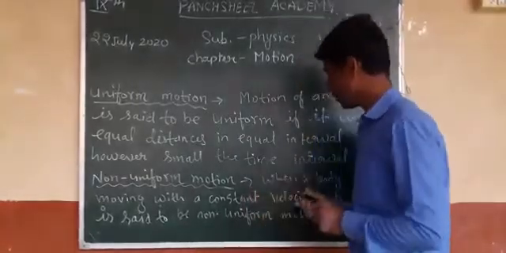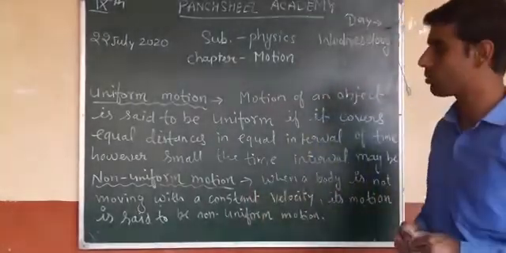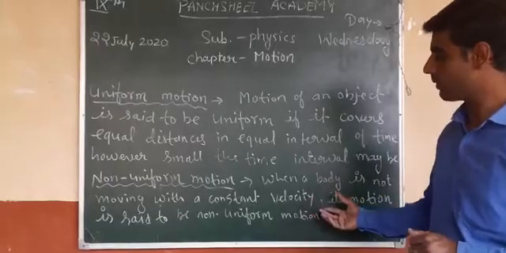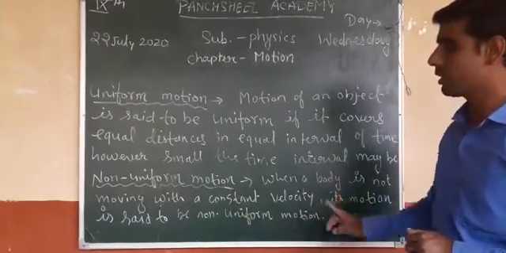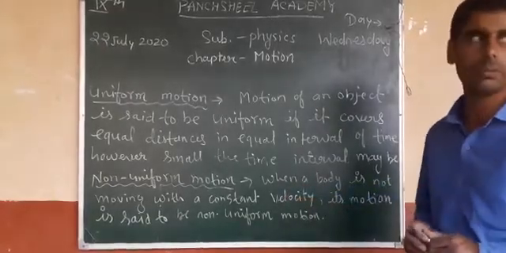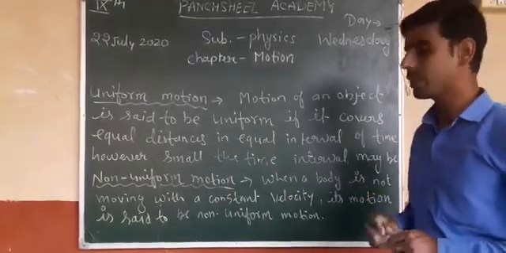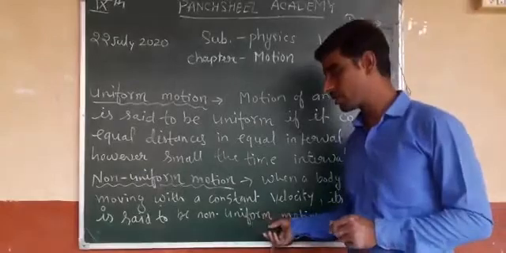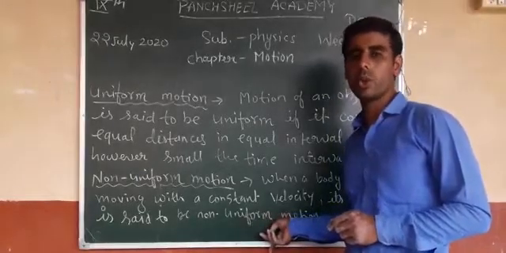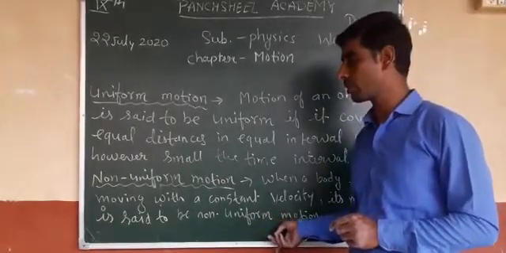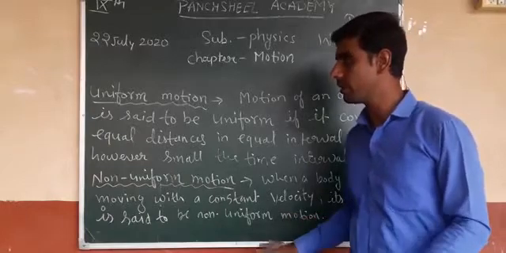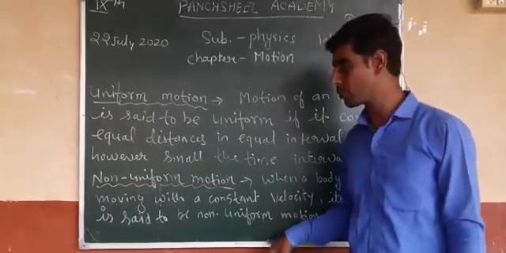And non-uniform: when an object is not moving with a constant velocity, its motion is said to be non-uniform motion. If the velocity is not constant, then the object is said to be in non-uniform motion. So this is the difference between uniform and non-uniform motion.